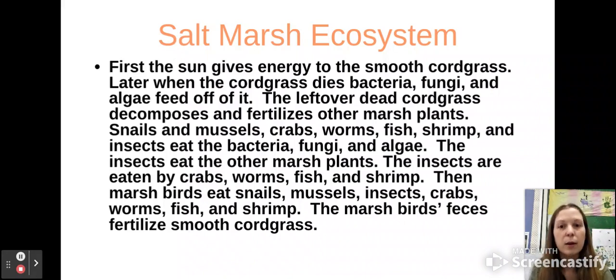The insects eat the other marsh plants. The insects are eaten by the crabs, worms, fish, and shrimp. And then the marsh birds eat the snails, mussels, insects, crabs, worms, fish, and shrimp. The marsh feces itself will then fertilize to grow more cordgrass. So it shows the connection between all of these levels and all of these different kingdoms and how we need any of them to make the others function properly.